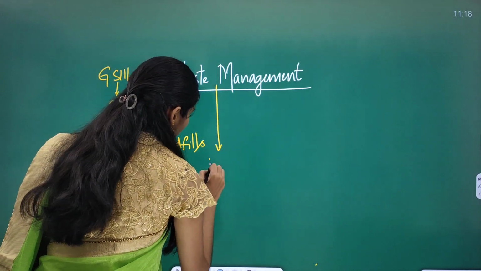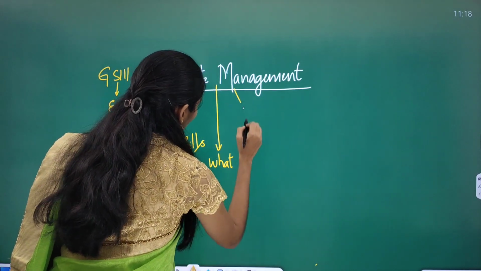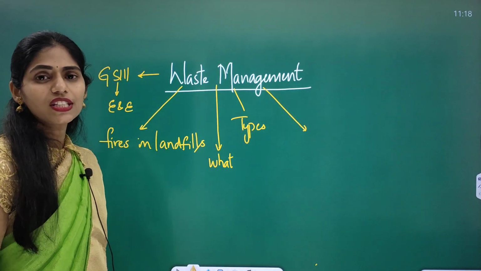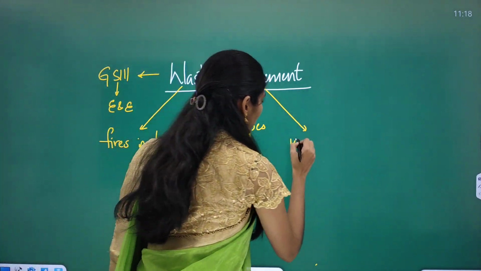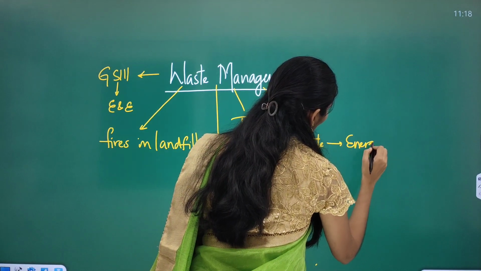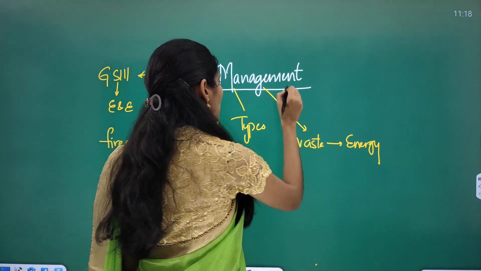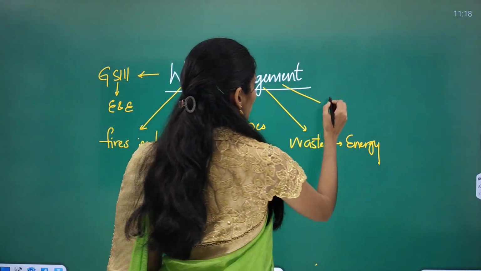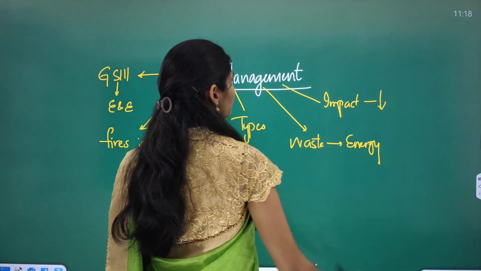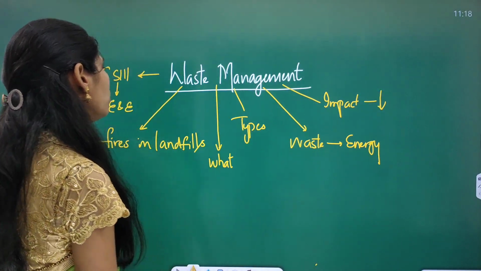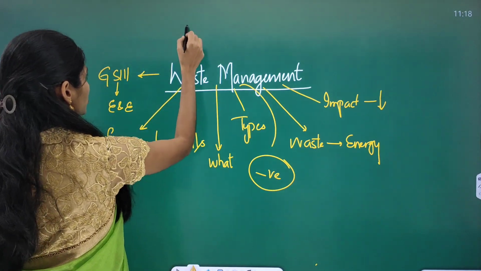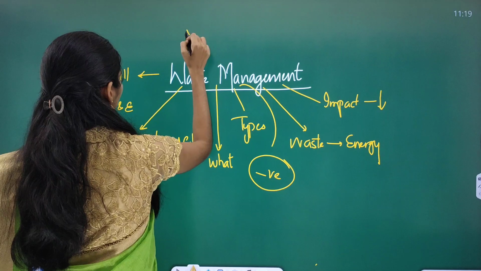You have to see what waste management is, what the different types of waste management are, and now we are focusing on waste to energy. What are the waste to energy methods and how far are they feasible? Next, you have to see the impact of very low waste treatment, what the negative impacts are, and what measures can be taken.